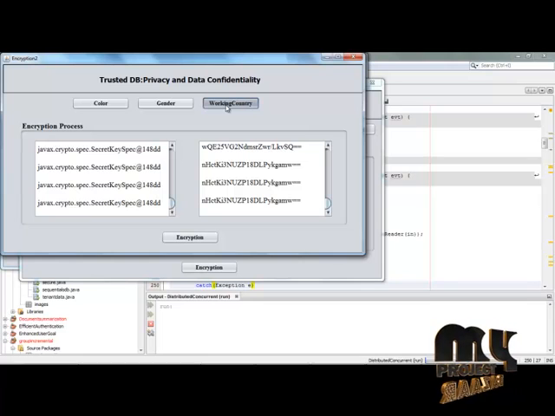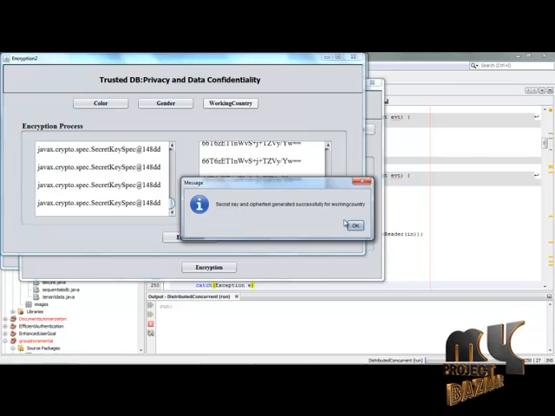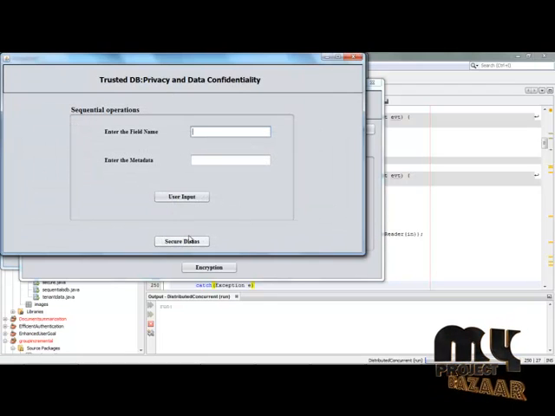Wait for a while till the result of the working country attribute and all the attributes are encrypted successfully and the results are displayed. Simply click the OK option and click the encryption button.